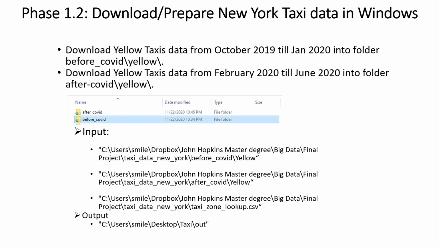I created two folders, one before COVID and one after COVID. I copied all the data from October 2019 till January 2020 into the before COVID folder, and data from February 2020 till June 2020 into after COVID.